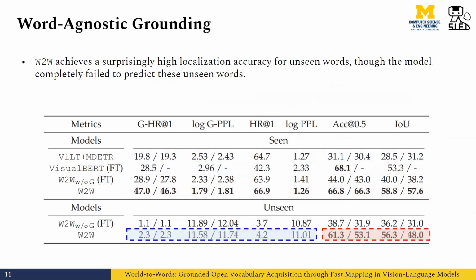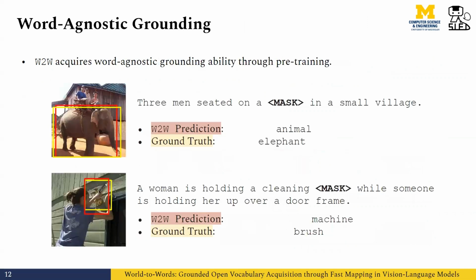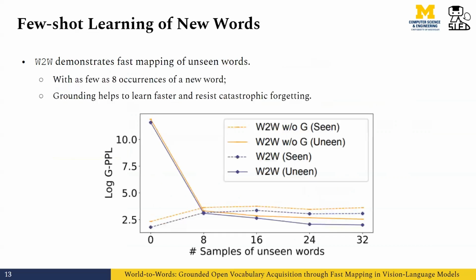Also, we noticed that the model has a surprising performance in localizing unseen words behind the masks. Here we show some examples of the model's performance on unseen words. This performance disparity in language modeling and localization suggests that the model has developed some ability of doing word agnostic grounding to localize the most likely referent of a word through the linguistic and visual context, even if the word itself is never seen during pre-training. This ability opens up the opportunity to enable human-like fast mapping when learning new words in vision language models.